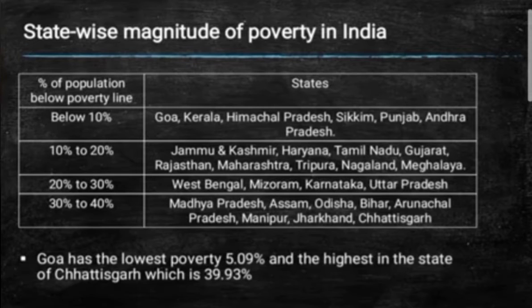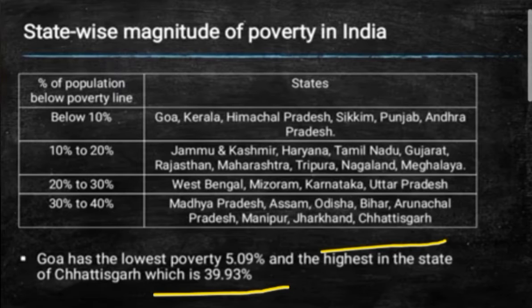Most probably you need to know two things for your 1 mark: Goa has the lowest poverty. You can see Goa is in the below 10 percent, having the lowest poverty of only 5.09 percent, and the highest poverty is in Chhattisgarh, in the 30 to 40 percent range, at 39.93 percent.